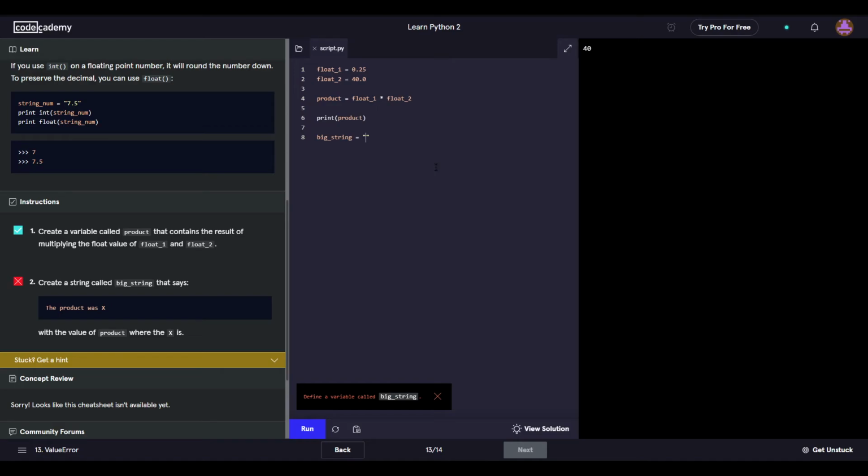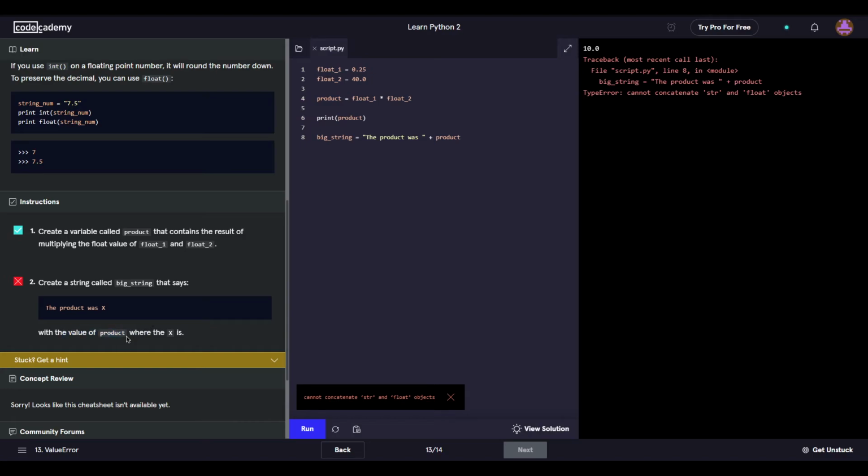Okay, it was... what can you hear? The product. The product was, and I assume what we do here is just plus, and then product. What's the error here? Big string, the product was plus product, right?